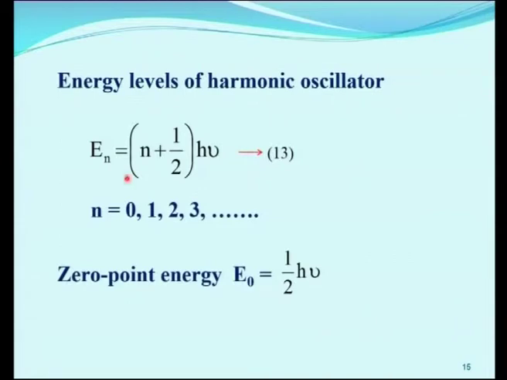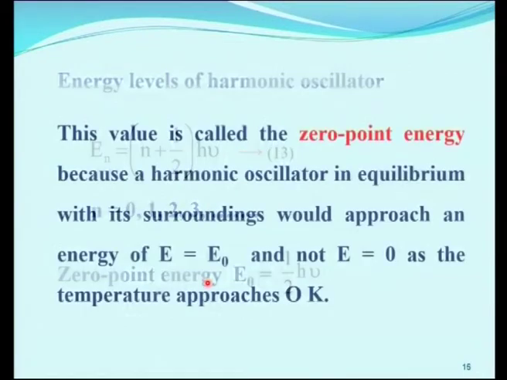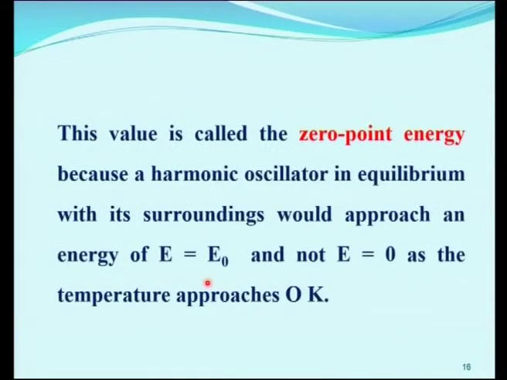So, for zero point energy, if n is equal to 0, then E0 is simply half h nu. So, E0 is equal to half h nu. This equation is known as zero point energy equation of harmonic oscillator. This value is called the zero point energy because a harmonic oscillator in equilibrium with its surroundings would approach an energy of E is equal to E0 and not E is equal to 0 as the temperature approaches 0 Kelvin.